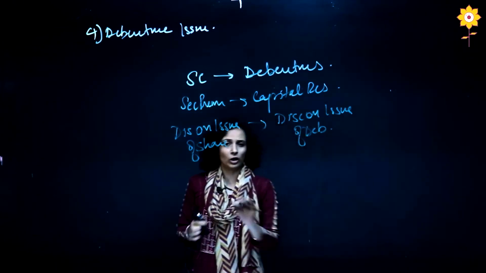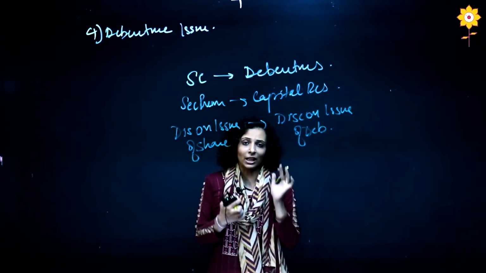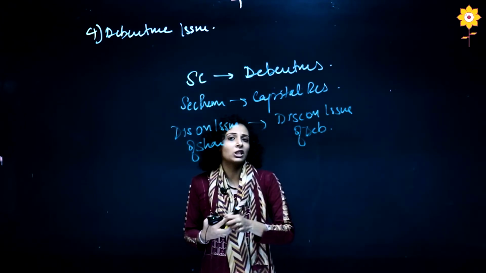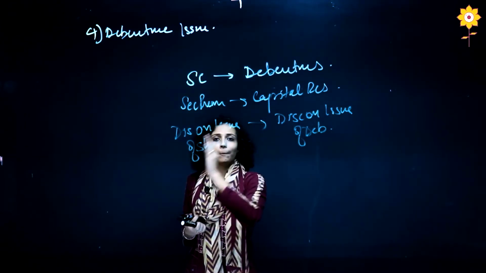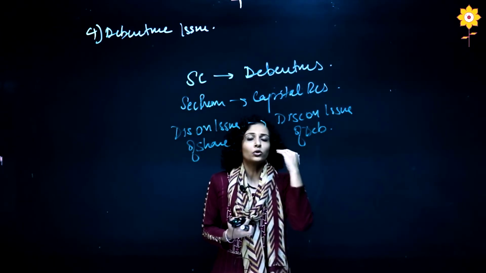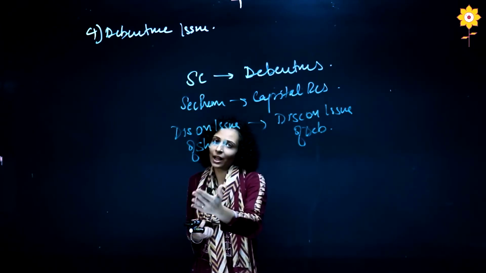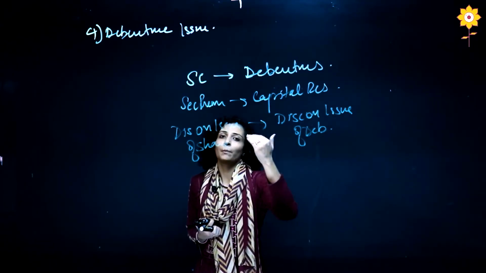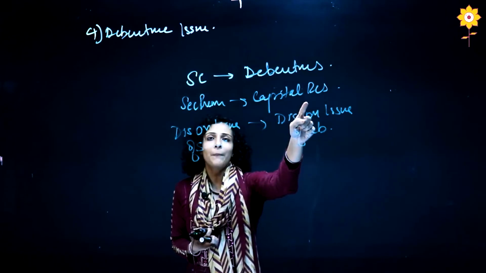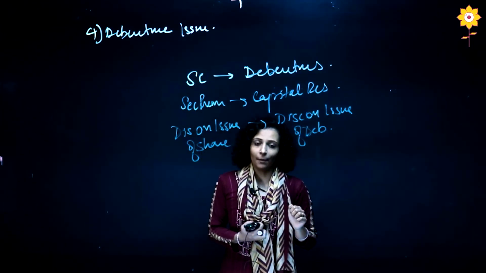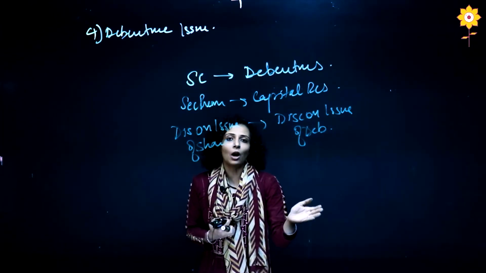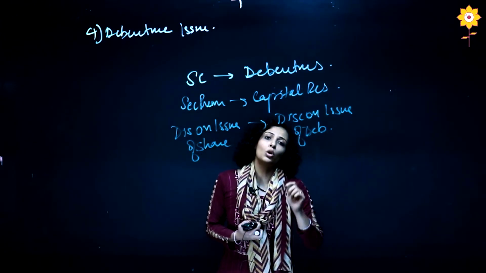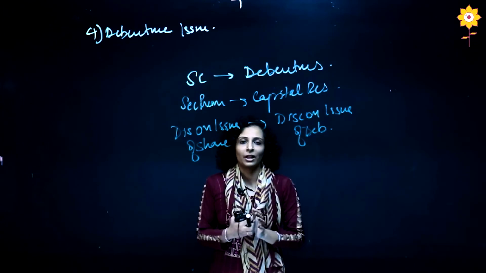Rest all the calculation, everything is going to be the same as fresh issue of shares. So I am not going to repeat each and everything. Again, in debenture issue there are going to be three situations: at par, at discount, at premium. The basic entry will be bank account debit to debenture. If it is at premium, bank account debit to debenture and capital reserve instead of securities premium. And if it is at discount, it will be bank account debit, discount on issue of debentures, to debenture account. So this is your debenture issue.